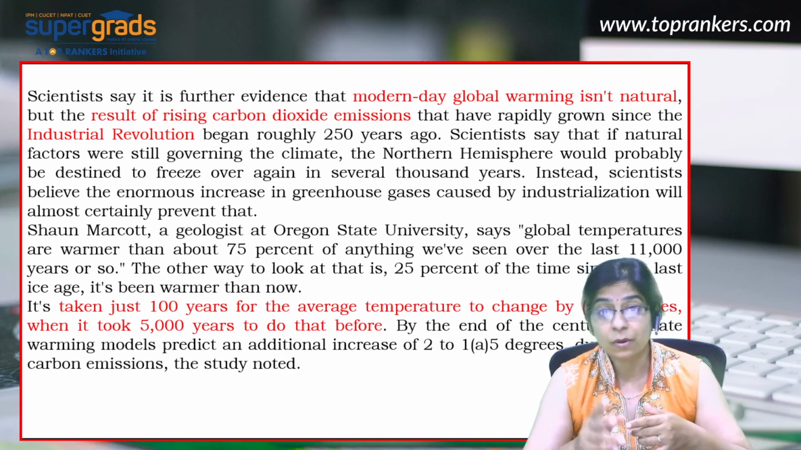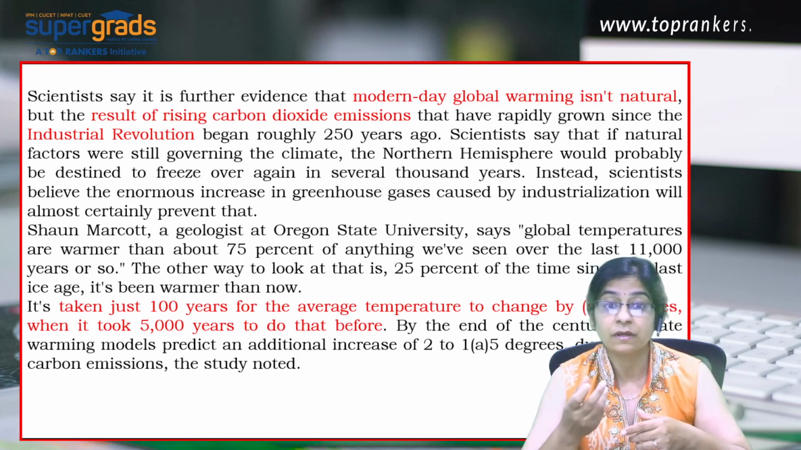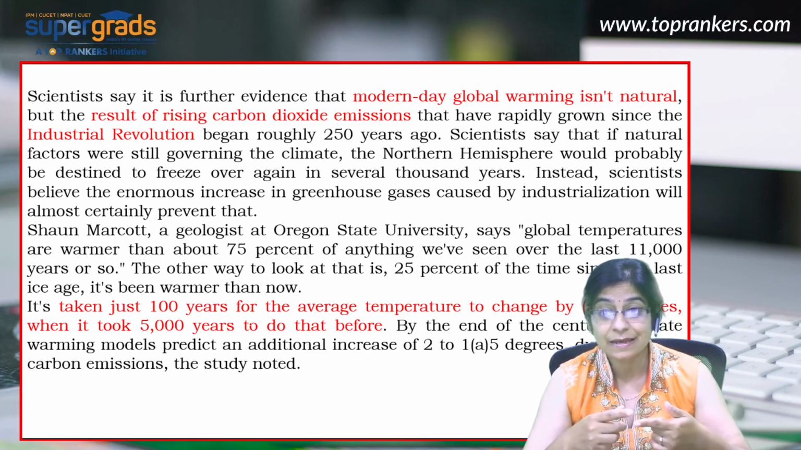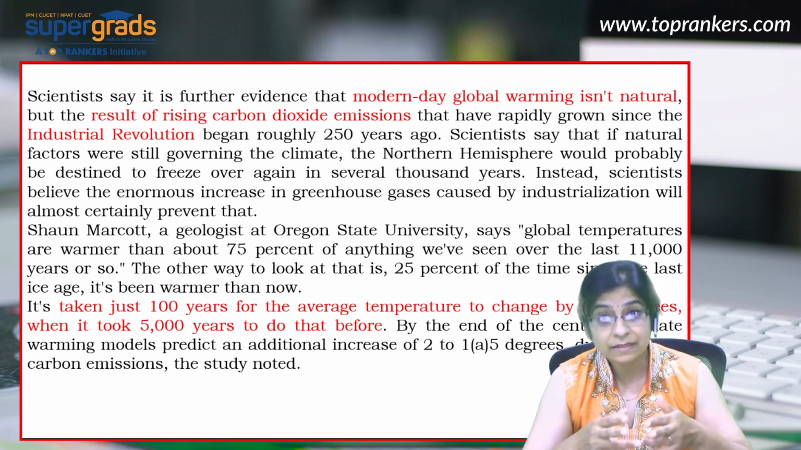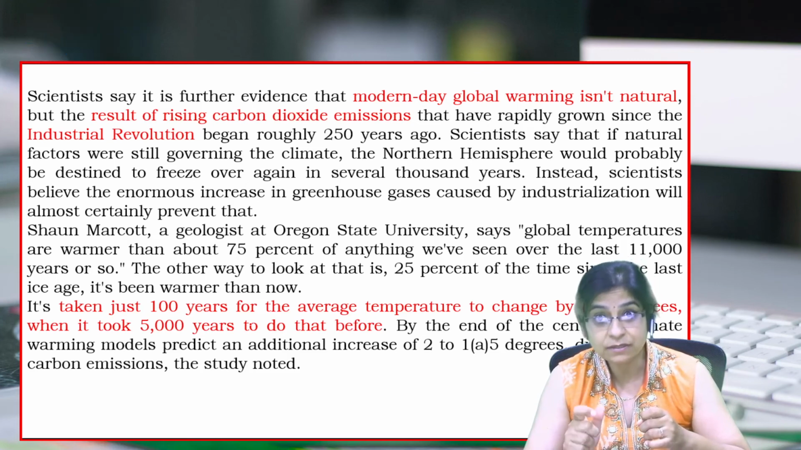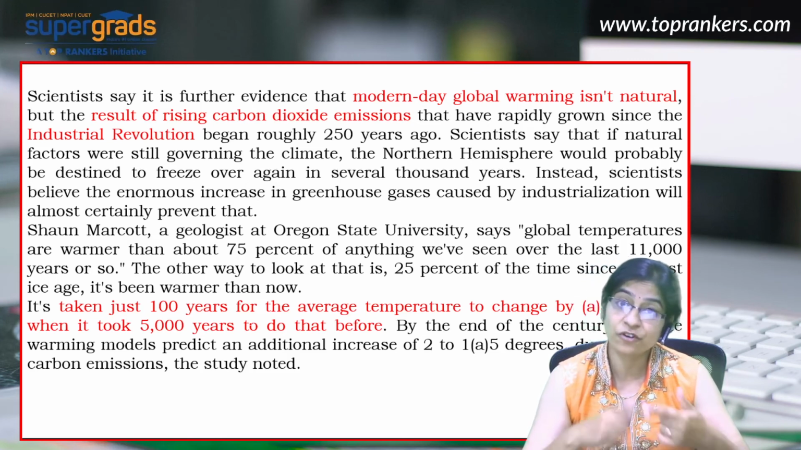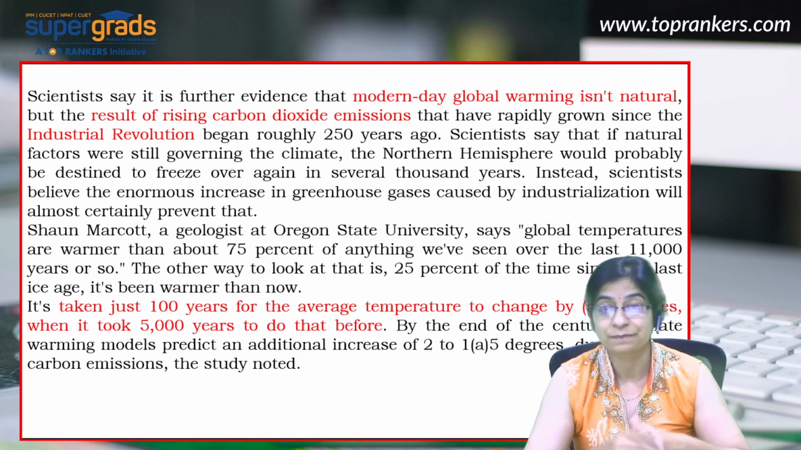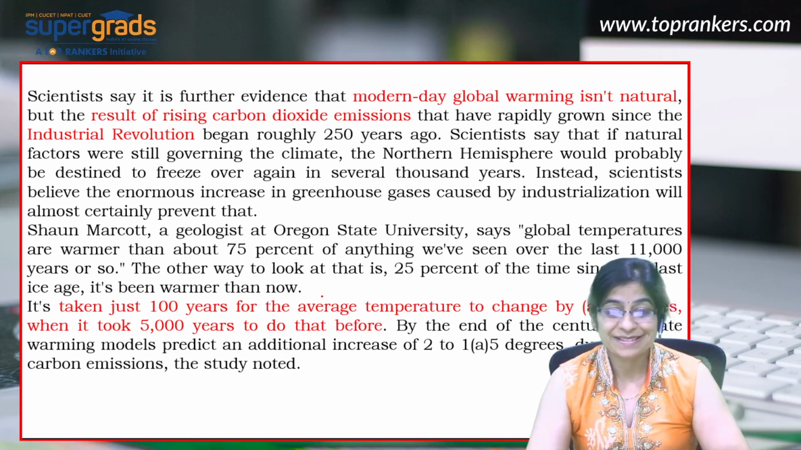This is because of the carbon dioxide emission, which is constantly rising, and this happened because of the Industrial Revolution. He also states that for the average temperature to change by only a few degrees now takes over 100 years, when in the past, such a change took over 5,000 years. Now let's look at the questions.